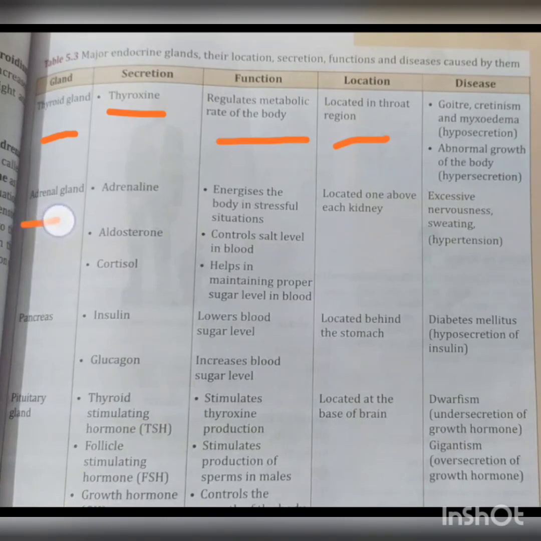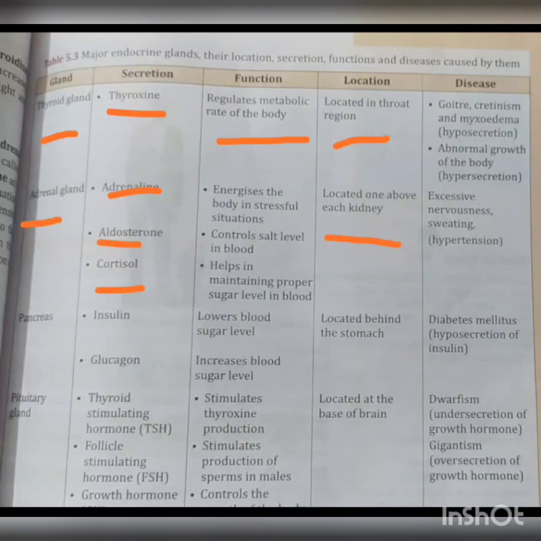The adrenal gland. The secretion is adrenaline. Function: energizes the body in stressful situations. The location: one above each kidney. The disease caused: excessive nervousness, sweating, hypertension. Aldosterone controls the salt level in the blood, and cortisol helps in maintaining proper sugar level in blood.